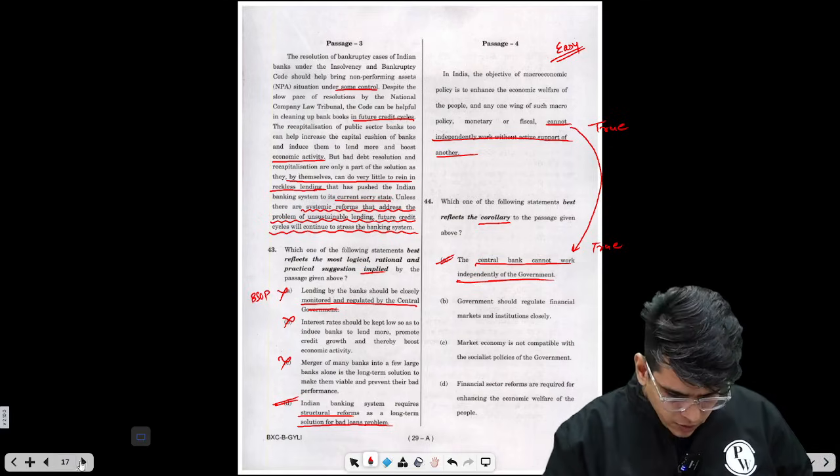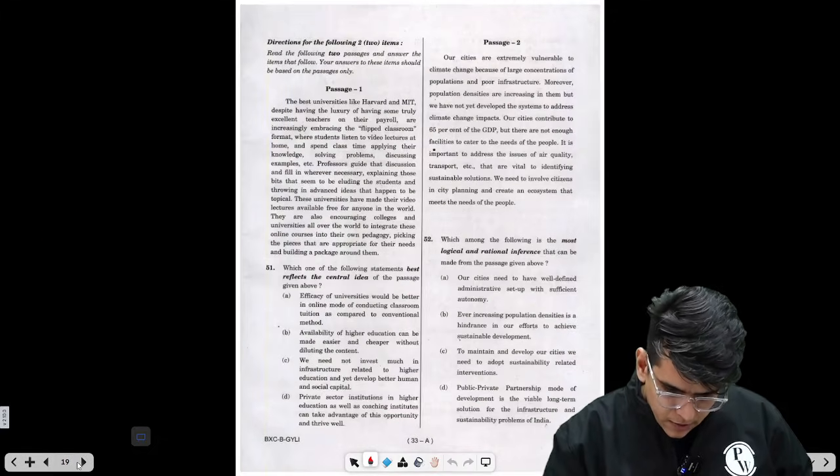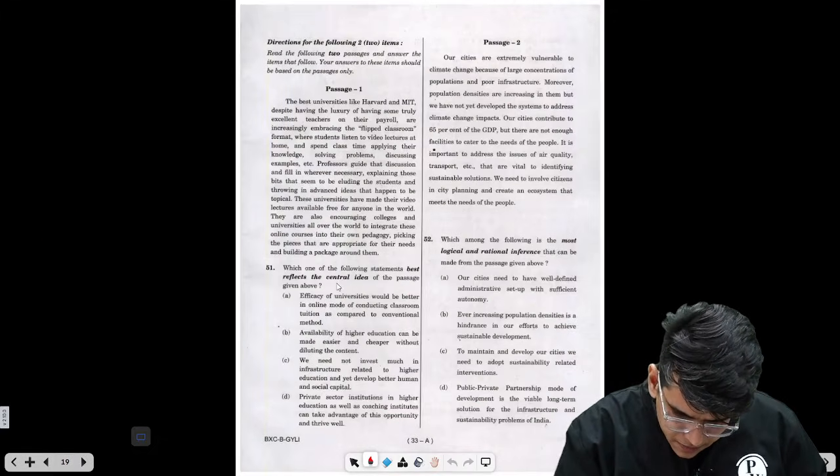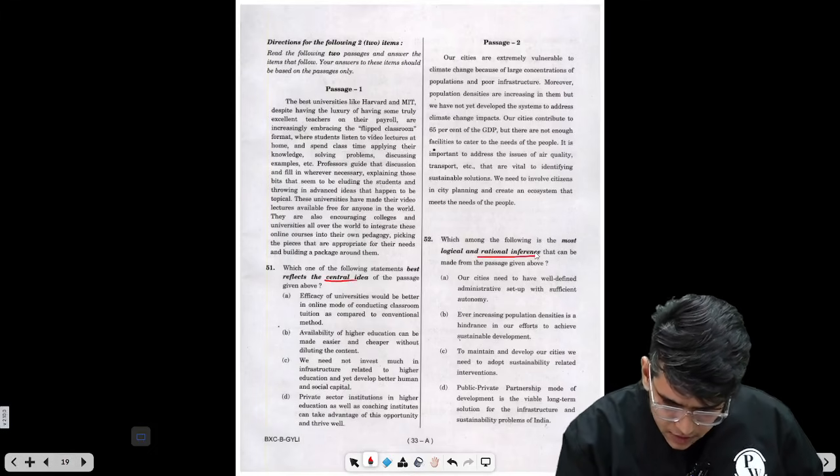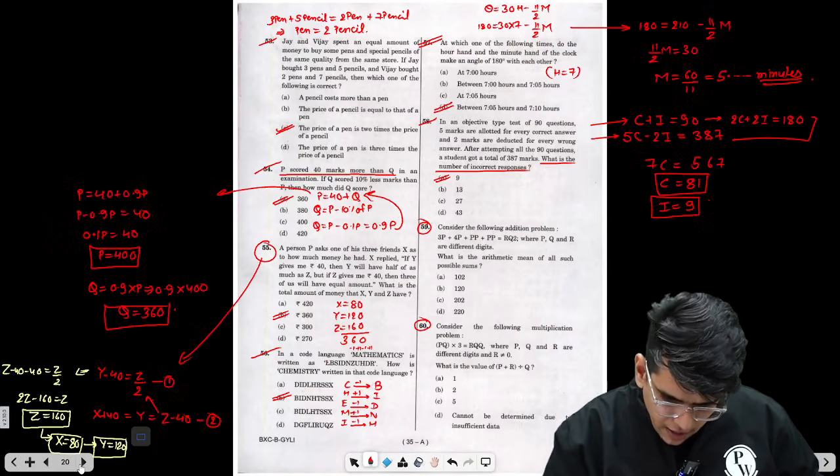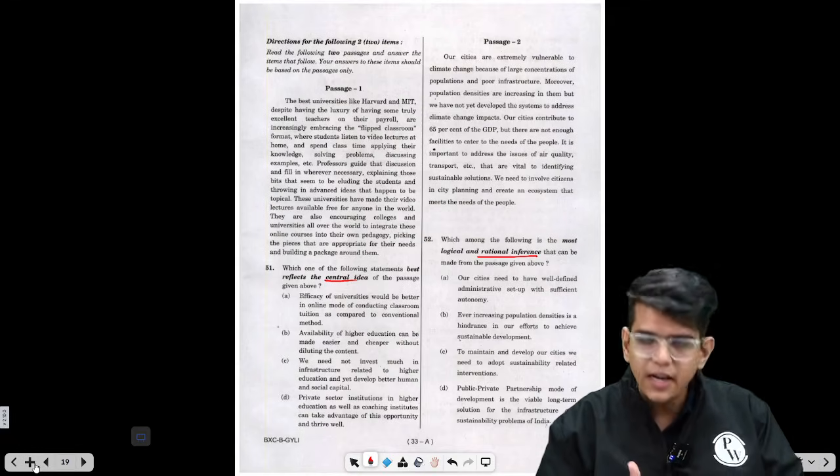Now let's move to the next part. Okay, here we have central idea and inference. Again, in the next page we have these questions. So let's first try to solve these questions.